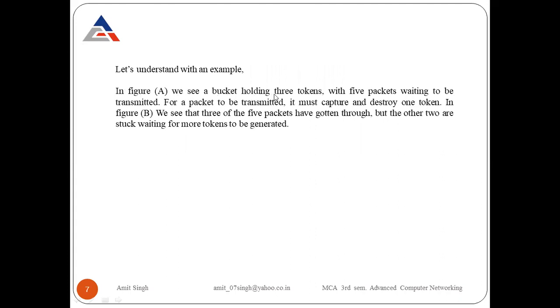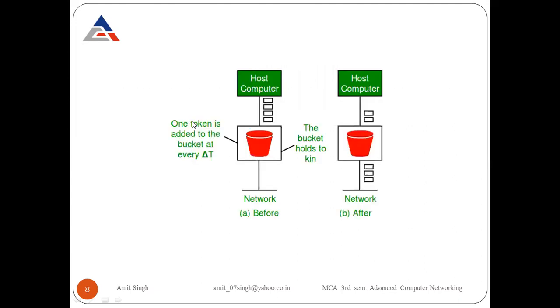In the figure, we see a bucket holding 3 tokens with 5 packets waiting to be transmitted. For a packet to be transmitted, it must capture and destroy 1 token. I will show you the figure in the next slide. Look at this figure. Suppose this is a host computer and the network. 1 token is added to the bucket at every delta t time interval. Suppose we give 1 second. After 1 second, 1 token is generated and that token is held by this bucket. Now 1, 2, 3, 4: 4 packets can be sent towards the bucket. But what will happen? The bucket contains only 3 tokens.